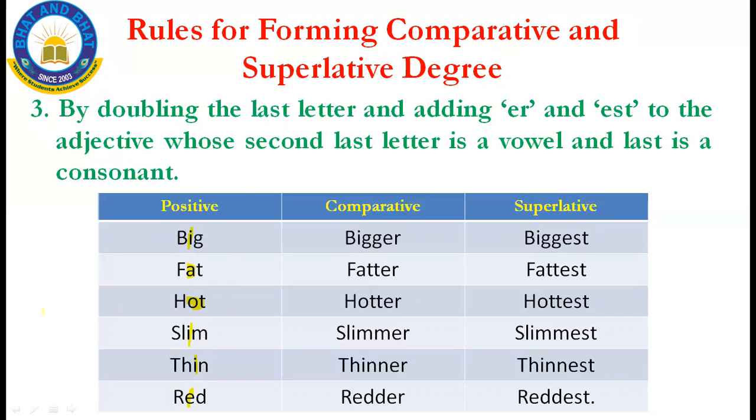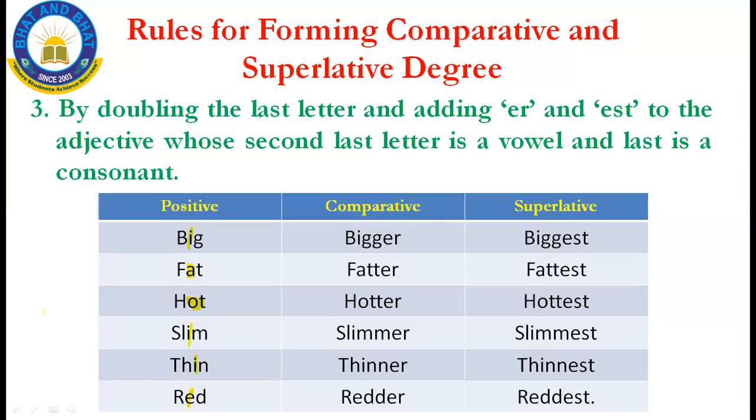I'll repeat once. The third rule: before making the comparative degree, first we have to double the last letter. Big means I have to write the g twice, and then add er to make the comparative degree and est for the superlative degree.